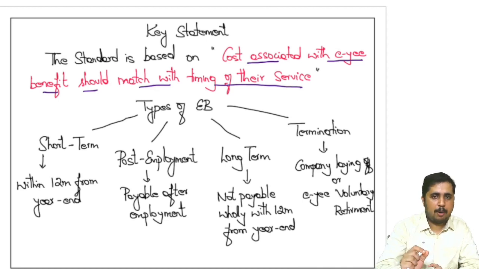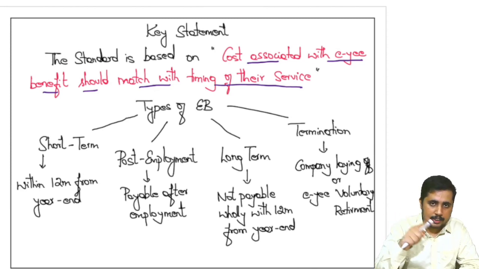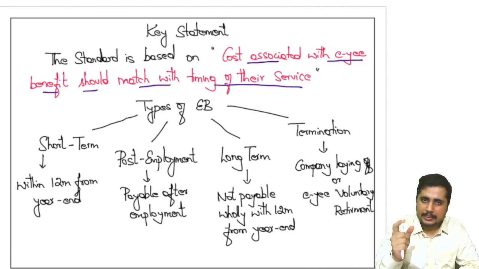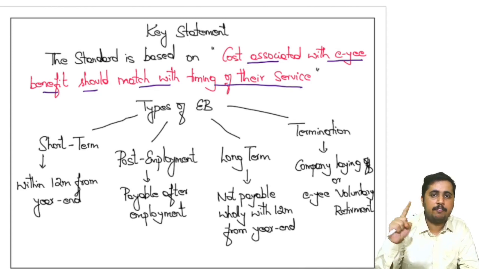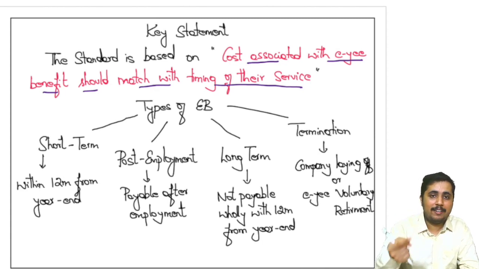Now, let's say an employee has worked for me from March 1 to March 31. For this, I am paying salary, which means that is the March salary. This is simple. But think about pension. Pension will not be paid now. Pension will be paid once the employee retires from my organization. But when is that person giving you the service? He will be giving us the service during the employment.